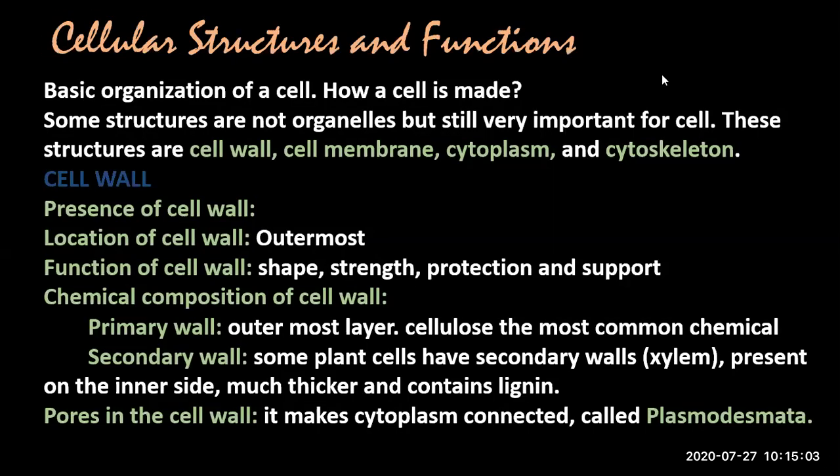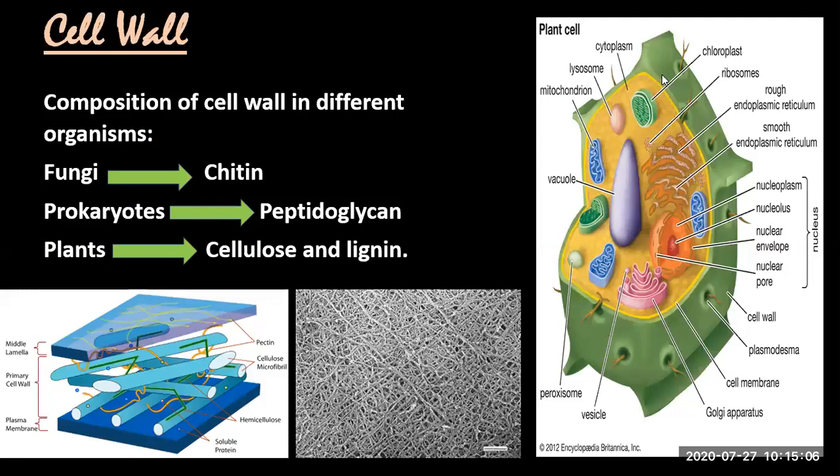Now there is one point left: chemical composition of cell wall. I must tell you the two diagrams. ये cell wall में जो arrangement है, this is basically criss-cross arrangement. If you look at this diagram, the different layers of primary cell wall and secondary cell wall are arranged in criss-cross arrangement. ऊपर एक दूसरे के ऊपर हैं